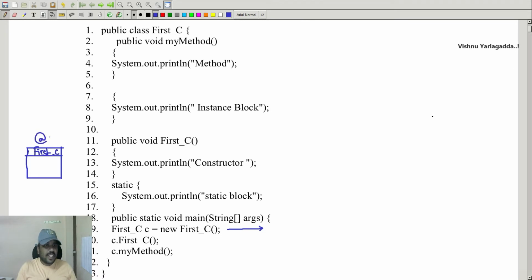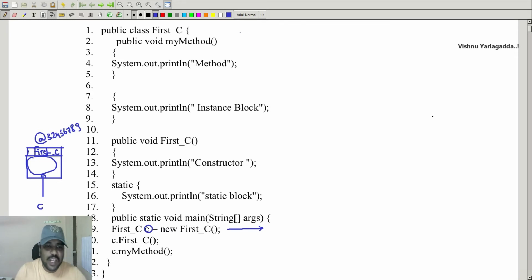Some address will be allocated like 3 2 4 5 6 7 8 9. So it's a 32-bit address. After allocating the memory, all the data members and member functions will be accessible to this particular memory location. So now this c is an object which is capable of getting the information from this particular class.